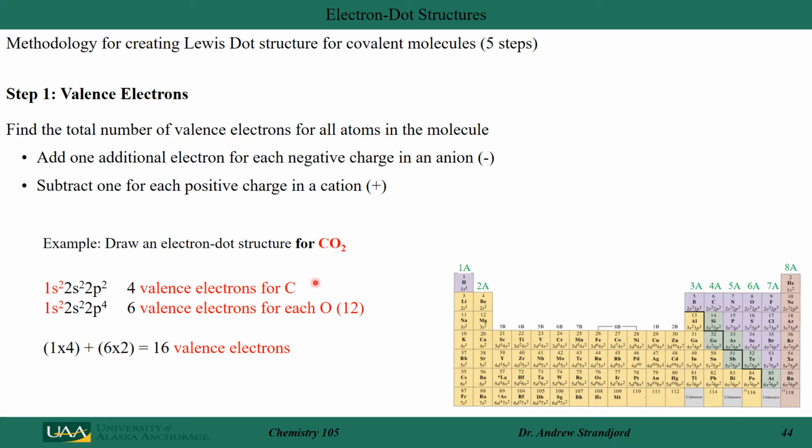So let's do step 1 here. Let's count the valence electrons for each of the atoms coming together. I have 4 valence electrons for carbon, and I have 6 valence electrons for each oxygen. I easily determine that because I came over here. Here's carbon. That's in group 4A. That has 4 valence electrons. I look for oxygen. That's in group 6A. It has 6 valence electrons, but I have 2 oxygens. I add those all up together. 1 times 4 plus 6 times 2, I get 16 total valence electrons that are going to count for all of my bonding pairs and any non-bonding pairs.